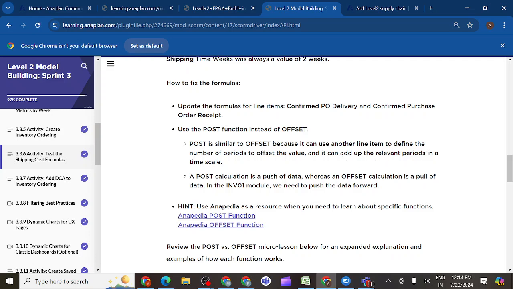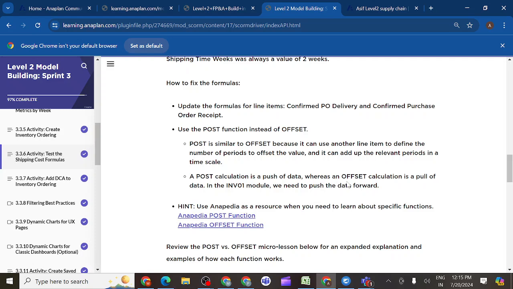POST function calculation is the push of the data, whereas OFFSET function calculation is the pull of the data. POST pushes the data, OFFSET pulls the data. When you do the push, what happens? Whatever is in front of that time period, it will get added. Whenever you are pulling, you will get only single values. Are you getting the difference between pulling and pushing? If you pull any object, what happens? You will get only a single object. But whenever you push any object, what happens?